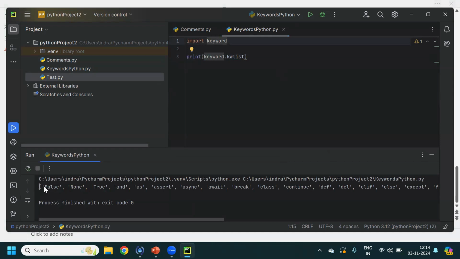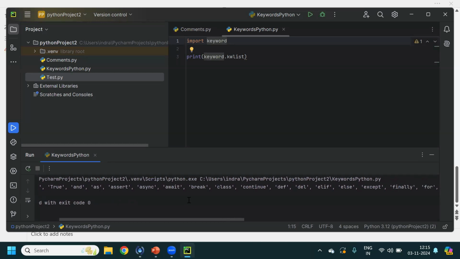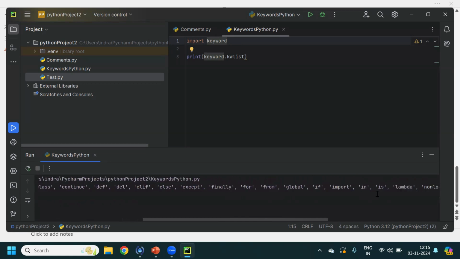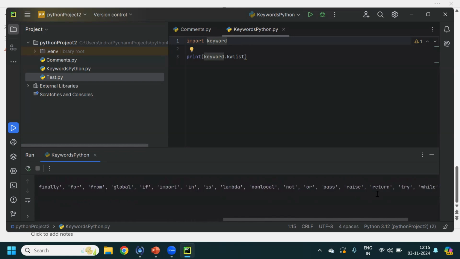See, these are the keywords which are available in Python 3.x. You can see False, None, True, and, as, assert, async, await, break, class, continue, def, del, elif, else, except, finally, for, from, global, if, import, is, in, lambda, nonlocal, not, or, pass.